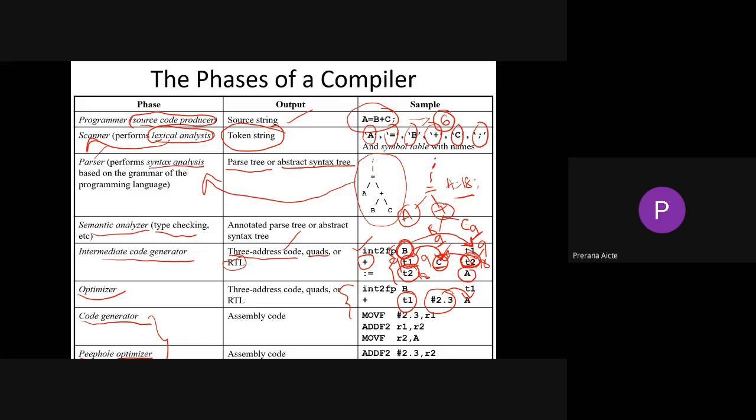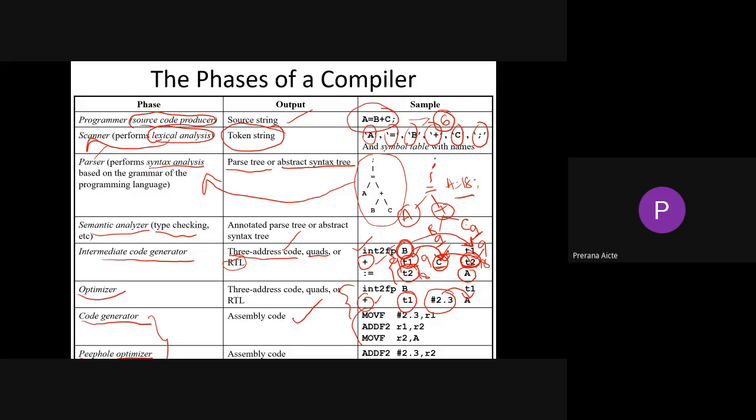Coming towards your code generator, here we need to prefer some sort of assembly code. Here we can use this type of symbols. It is also a type of 3 address code representation, and in general we can call it a type of assembly code.